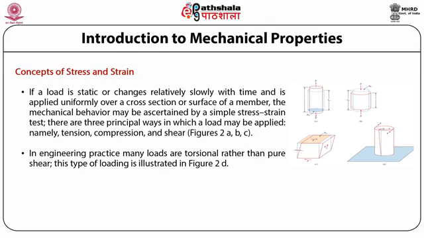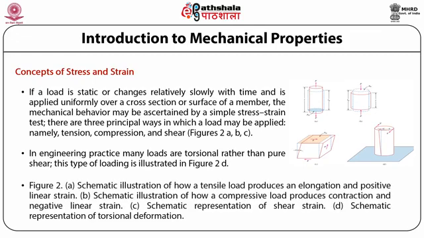Part B of the figure illustrates how a compressive load produces contraction and negative linear strain. Part C describes a shear strain, and part D describes a schematic representation of torsional deformation.